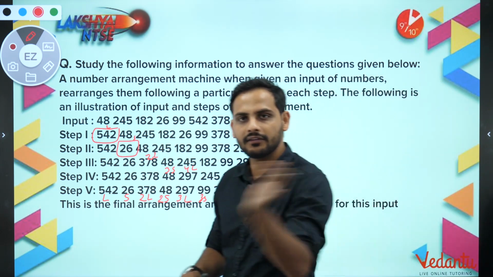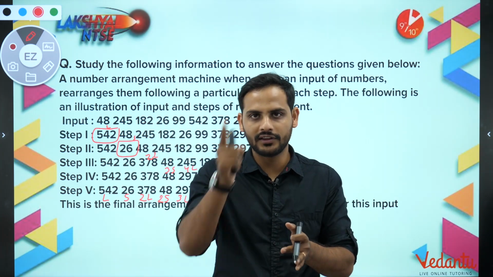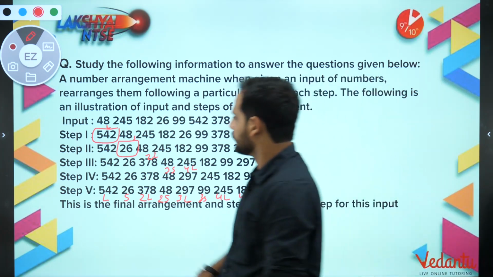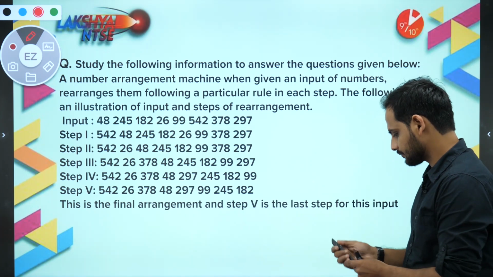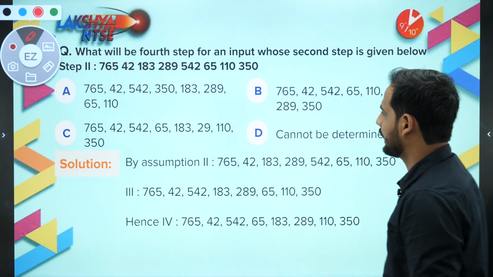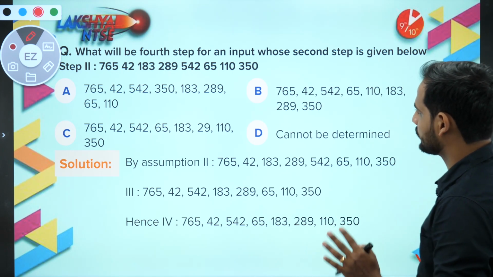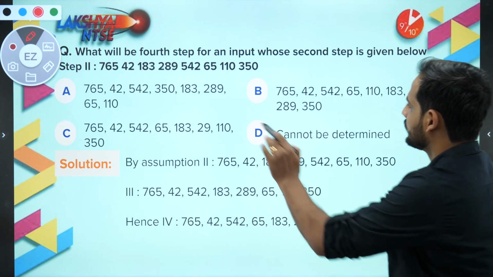Any number you give inside, it will arrange it in this way: largest, smallest, second largest, second smallest, third largest, third smallest, and so on. So now, any question they give will be very easy for us. Let's solve this question. What will be the fourth step for an input whose second step is given below? This is the second step.